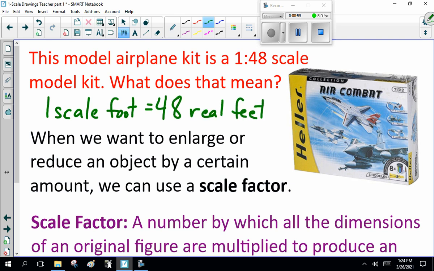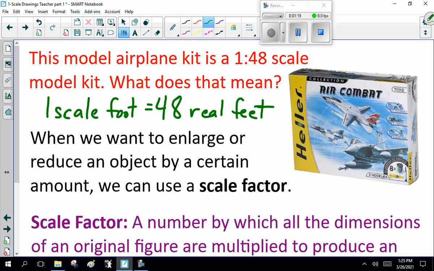So if the model is 1 foot long, in reality the real thing would be 48 feet long. So if the model is 2 feet long, the actual thing would be 2 times 48, 96 feet long.